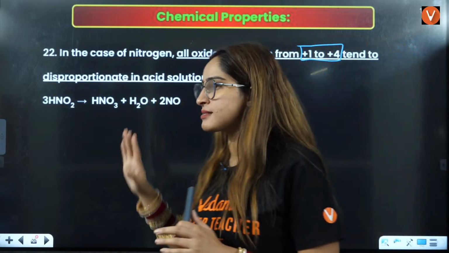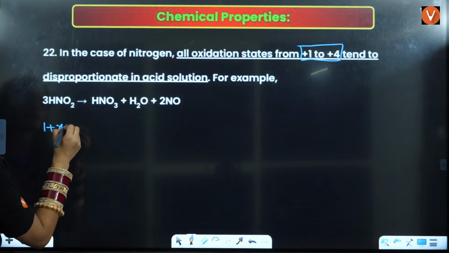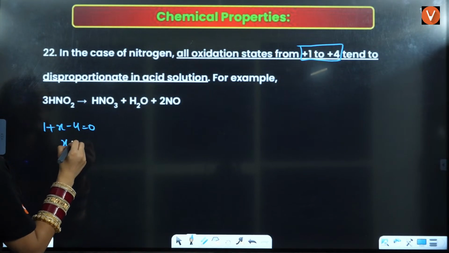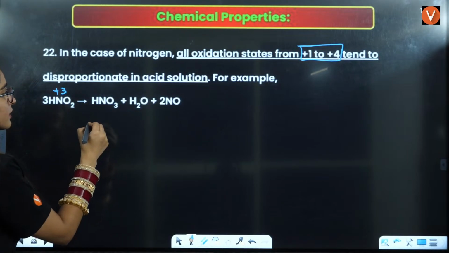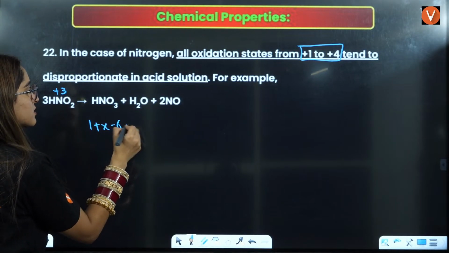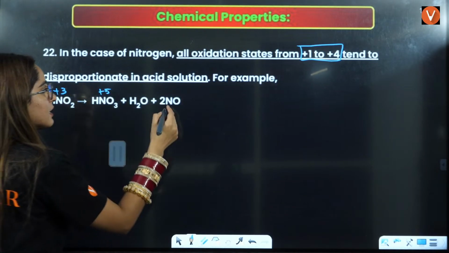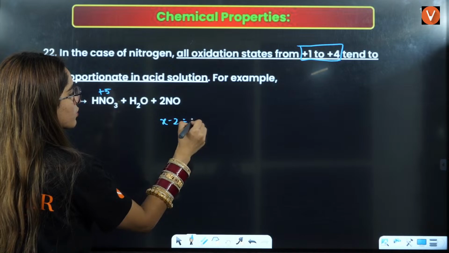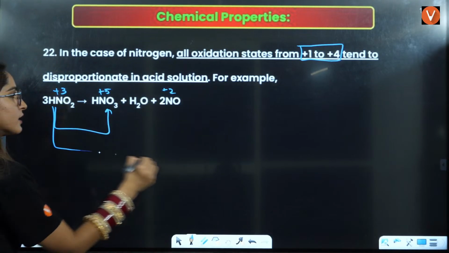For example, this. So what is the state here? This is 1 plus x minus 4 is equal to 0, so x is equal to +3. So here nitrogen is in +3 state. Here it is 1 plus x minus 6 is equal to 0, so x is equal to +5 here. Here it is x minus 2 is equal to 0, so x is equal to +2. Here it is increasing. Here it is decreasing.